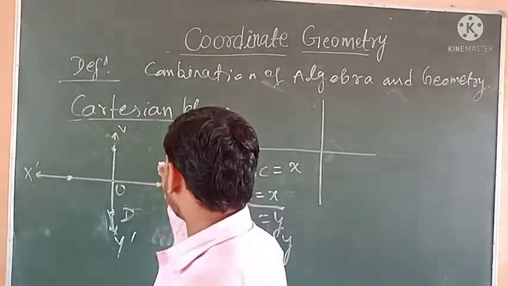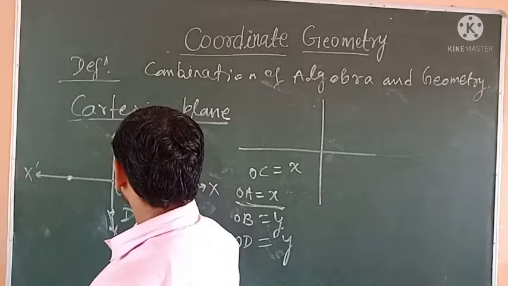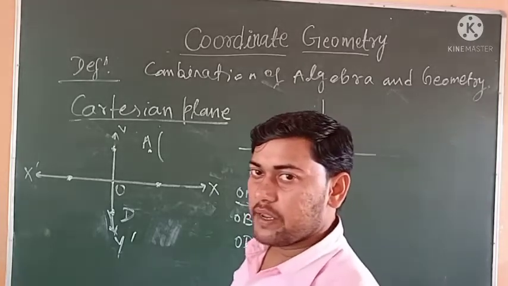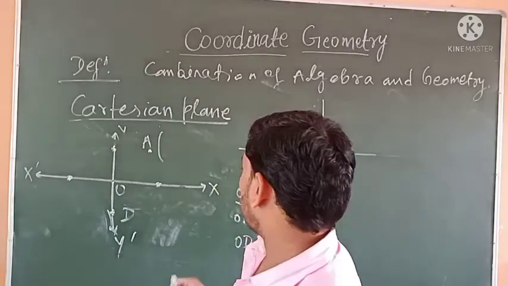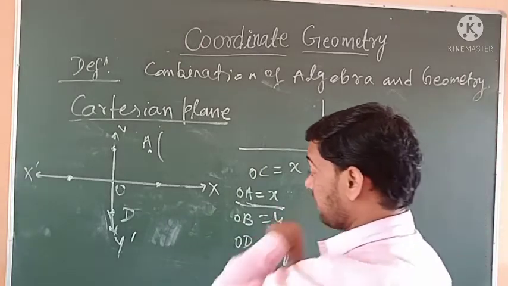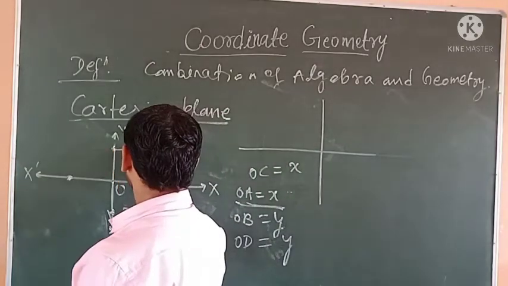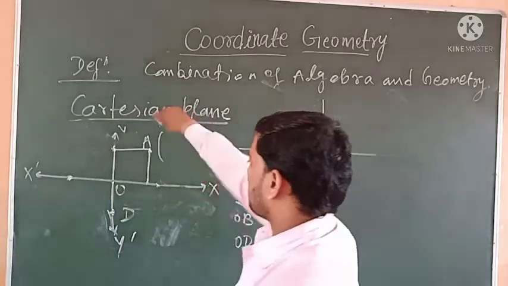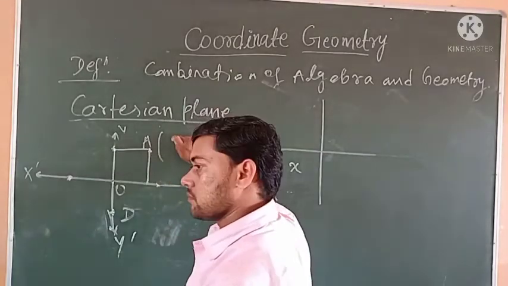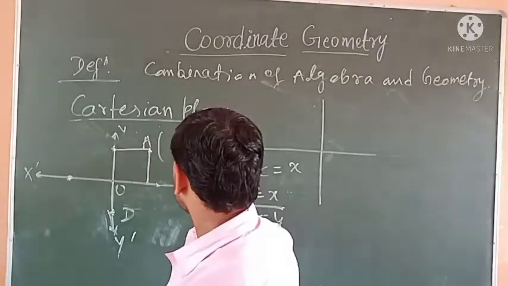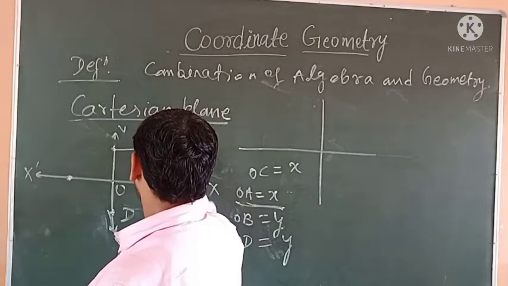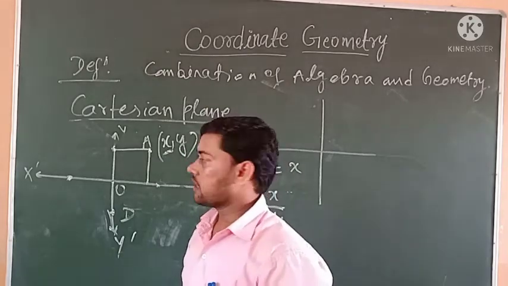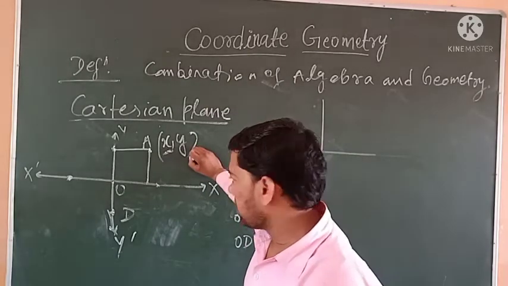If a point A is in the plane, its coordinates are given by its distance from the x-axis and y-axis. Suppose the distance of point A from the x-axis is y. Coordinates of A are (x, y), where x is the distance from the y-axis and y is the distance from the x-axis.